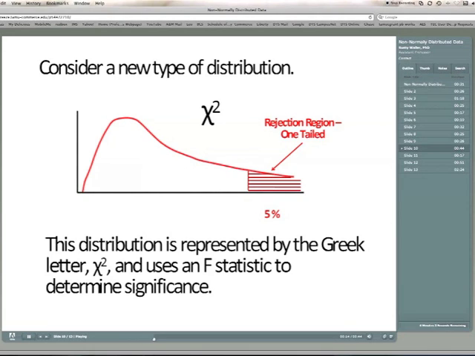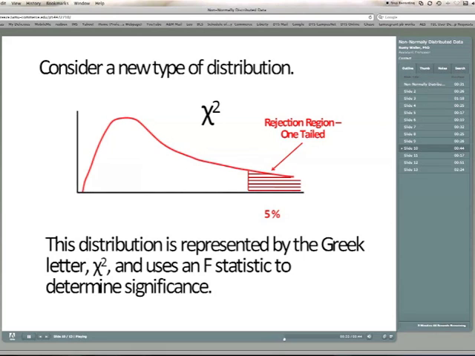Now, these are things that are kind of fun. We'll work through them. Mainly, you're going to be reading a computer readout, which will give you a significance, which we will work in the next little PowerPoint to help you understand what that means. But I want you to know in this chi-square distribution, this is a one-tail test.